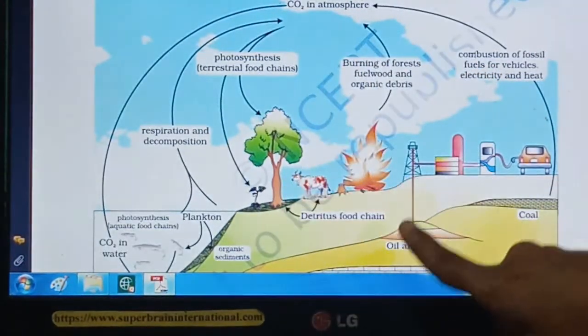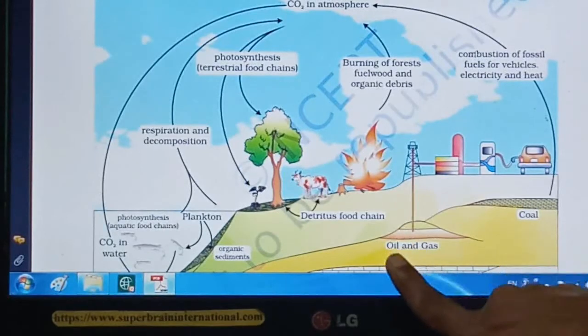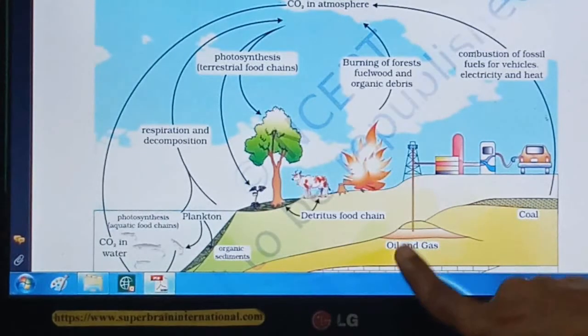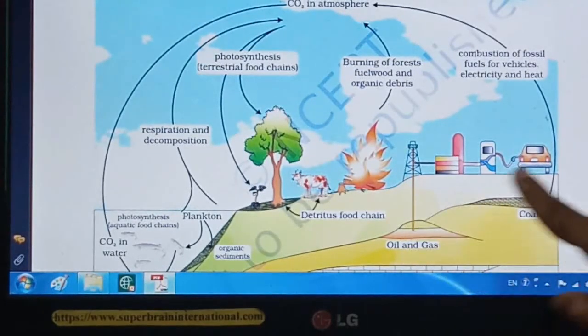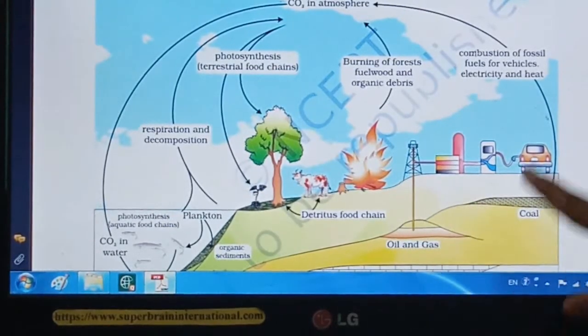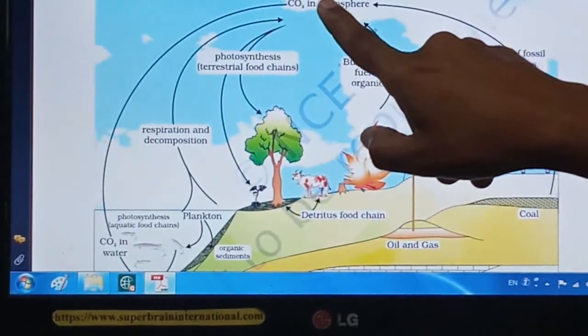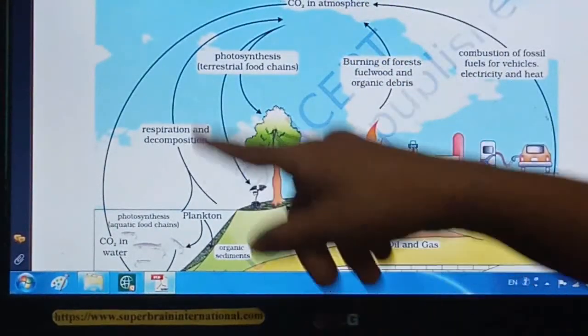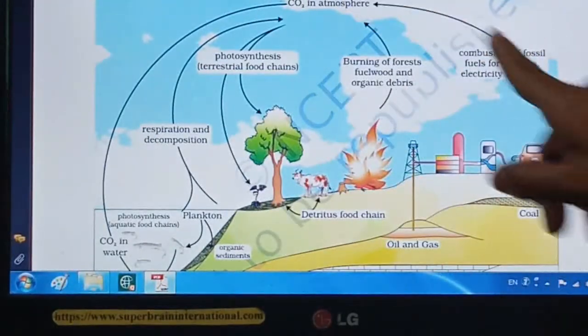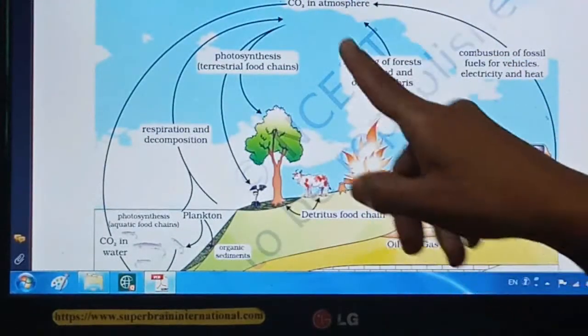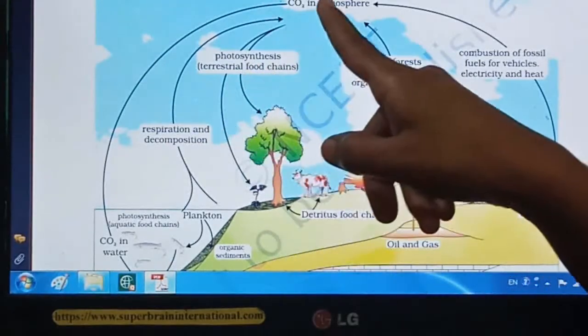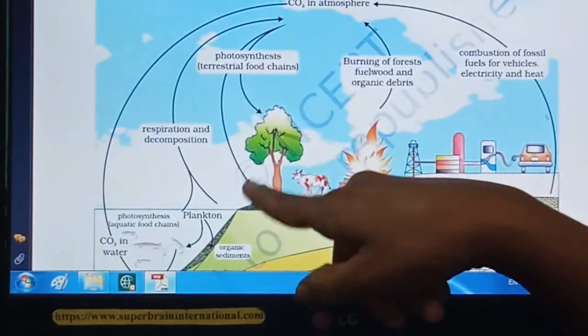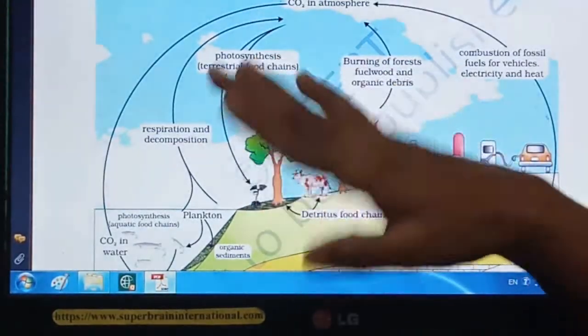Whenever they convert into petroleum products, fossil fuels, either coal, oil or gas, whenever this is burned, that time also carbon dioxide goes back into the atmosphere. So three ways are there by which we can see the carbon dioxide is going back to the atmosphere, and this is the one way by which the atmospheric carbon dioxide is then fixed by the plants, right?